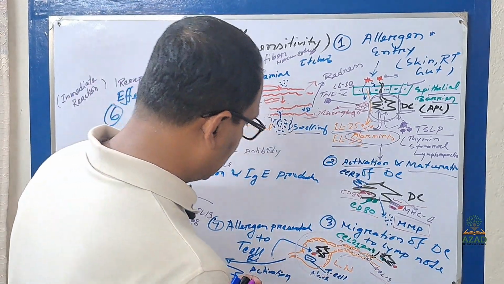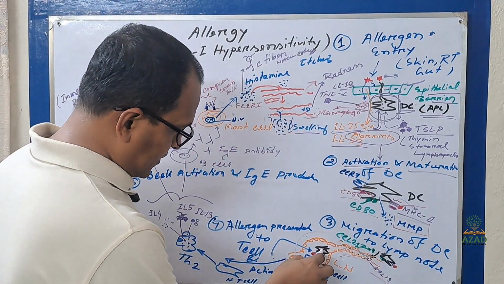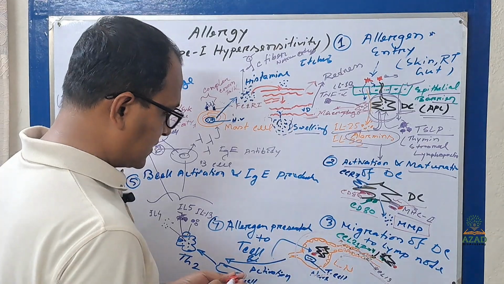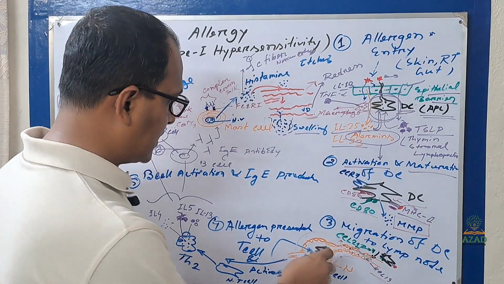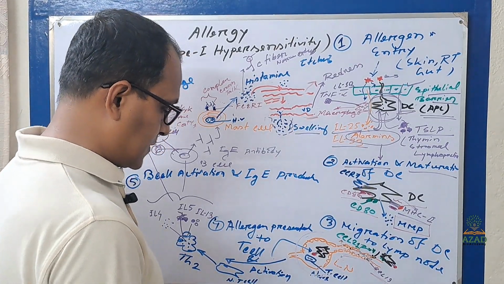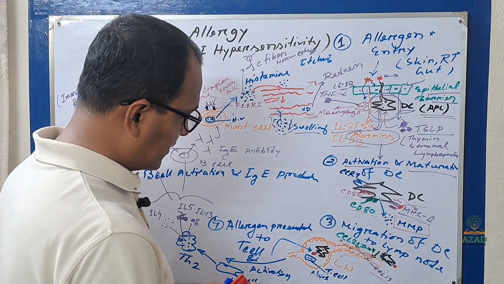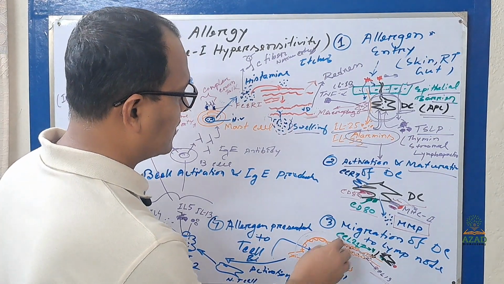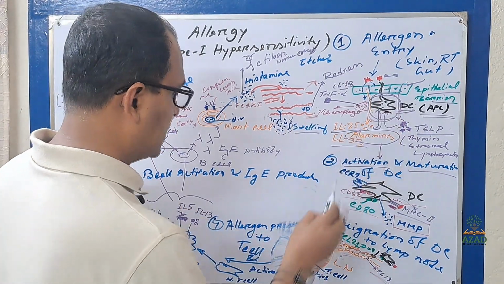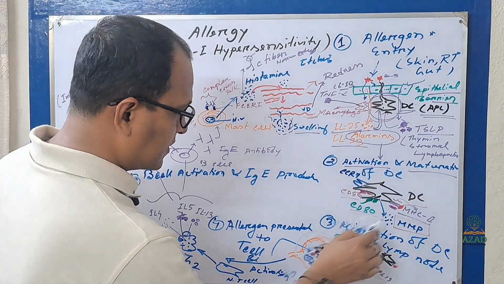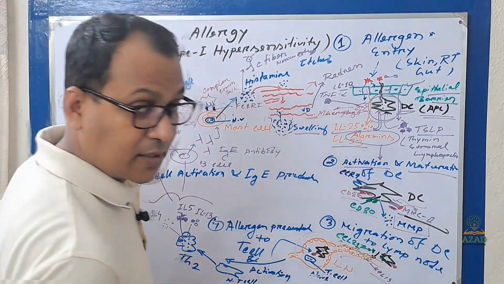As I already said, the dendritic cell, this black one here, will express the MHC2.